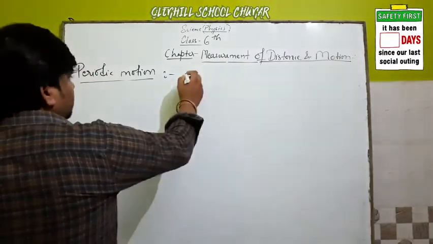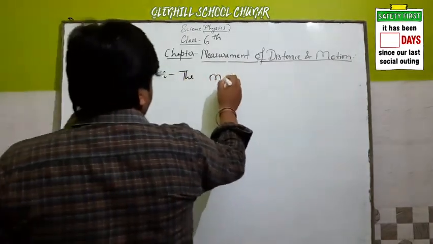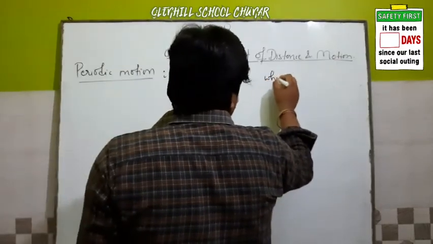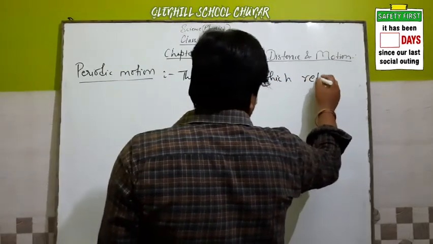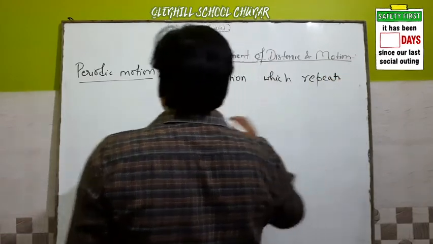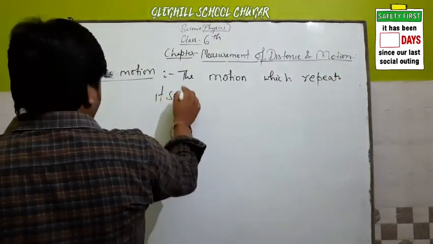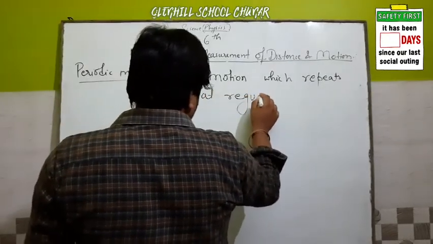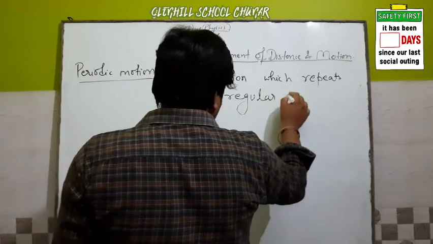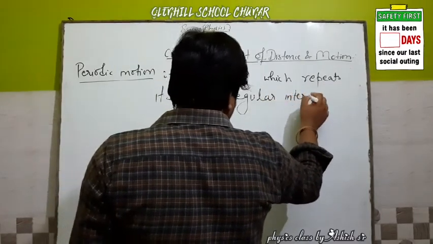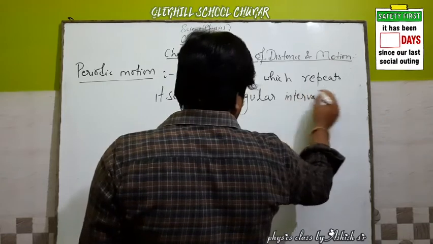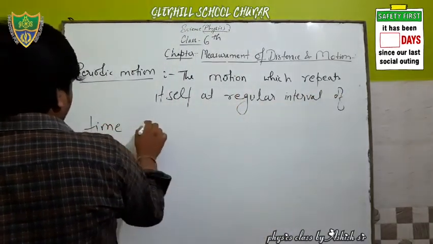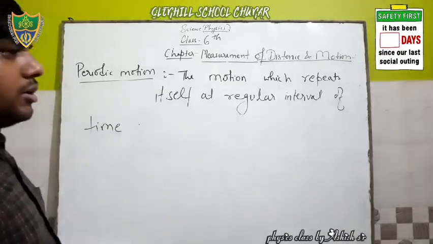The motion which repeats itself at regular interval of time is known as periodic motion.